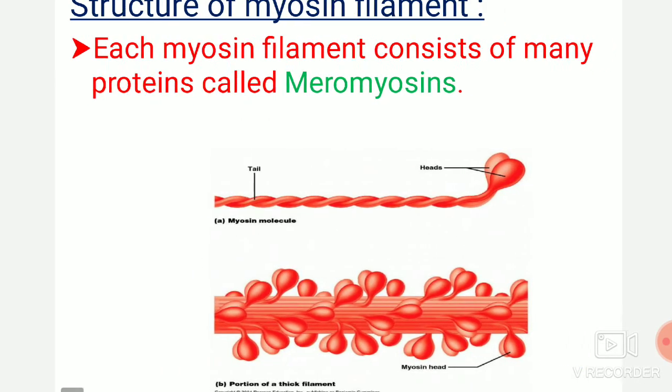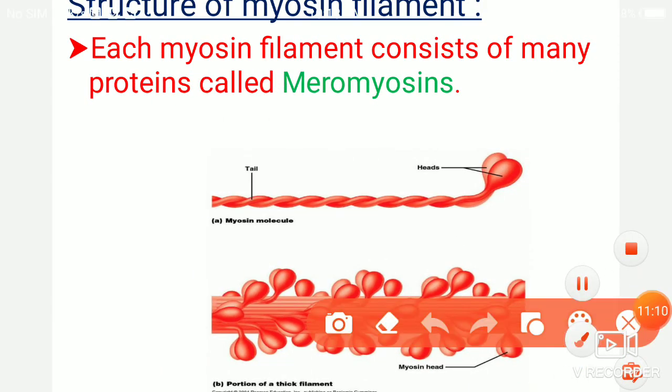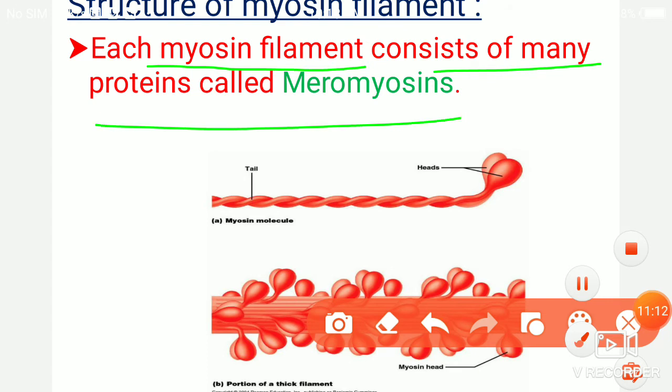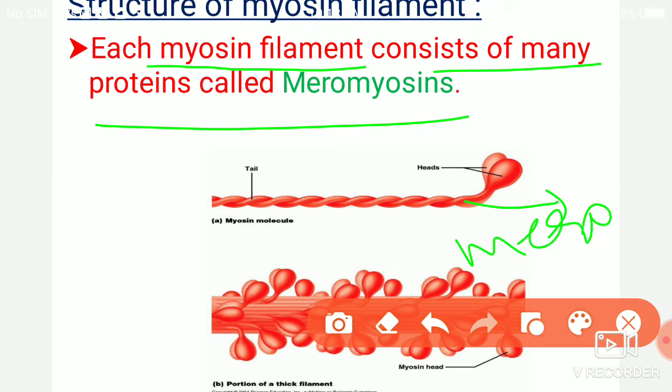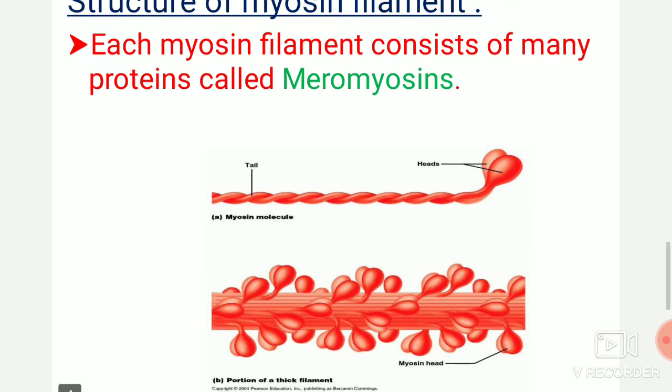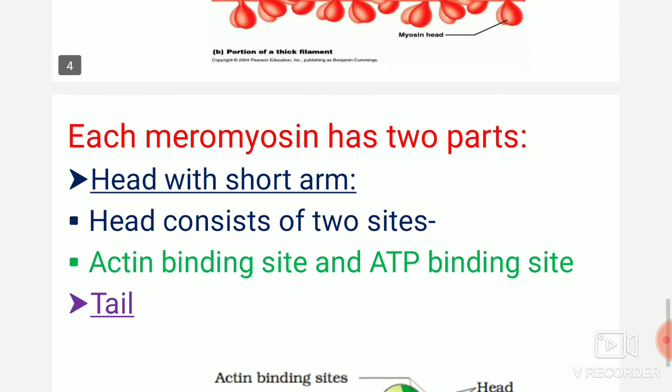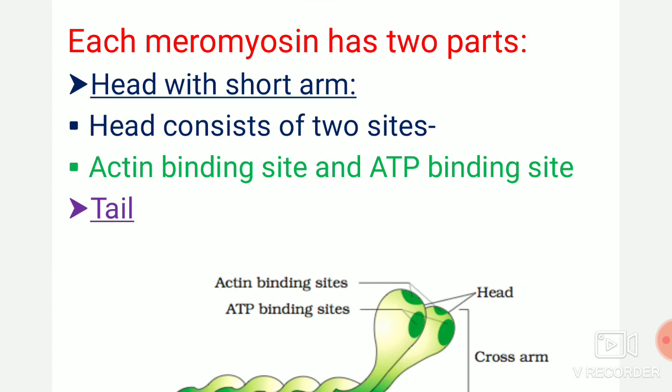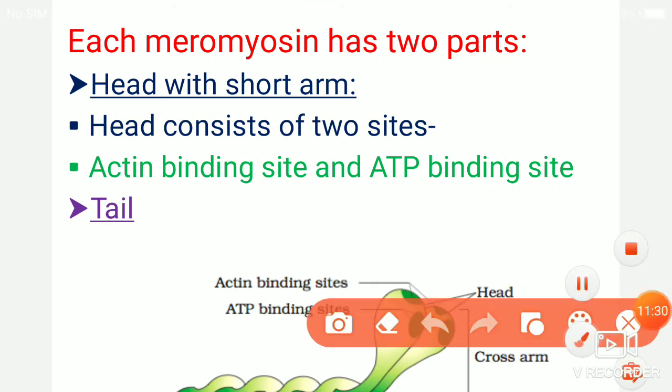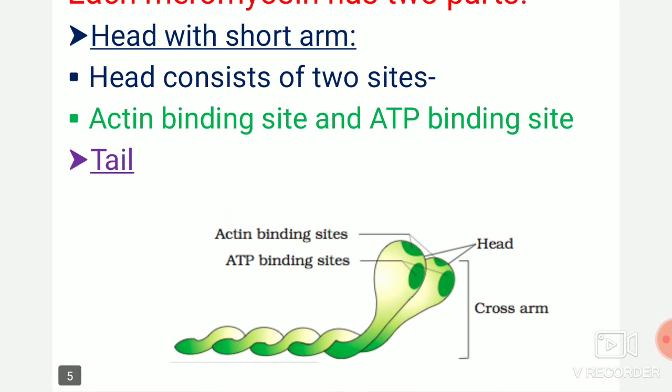Here each myosin filament consists of many proteins called meromyosin. So each one is a meromyosin. Let's see the structure of meromyosin. The meromyosin has two parts. You can see the two parts here. This is the complete structure.